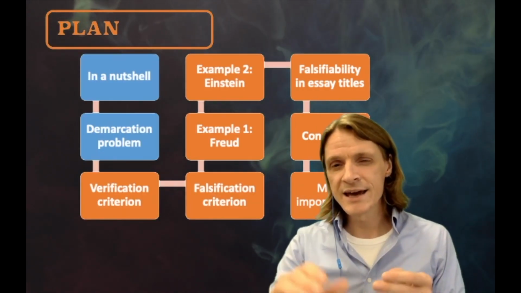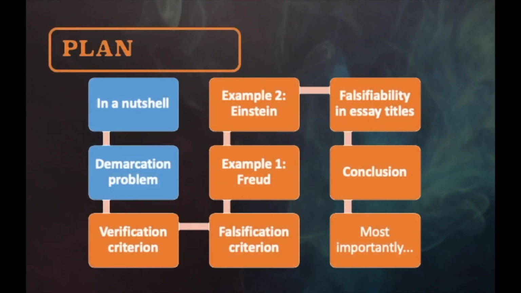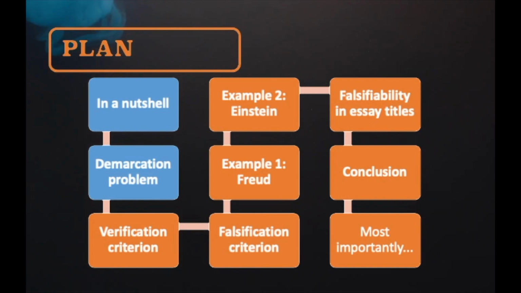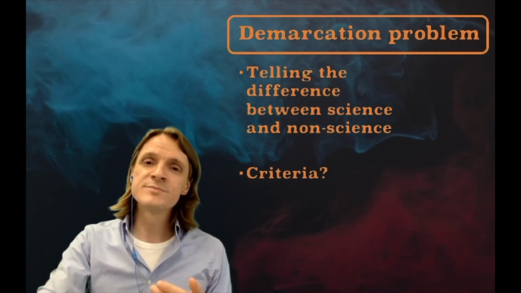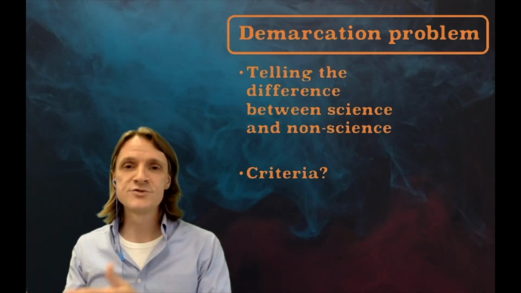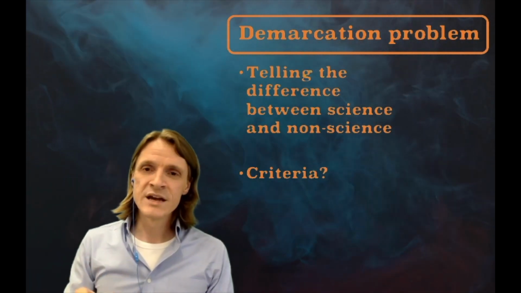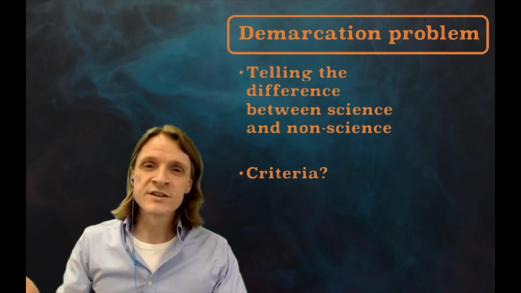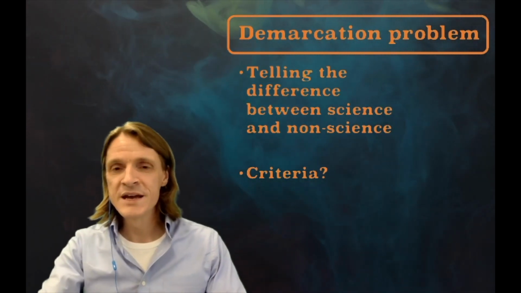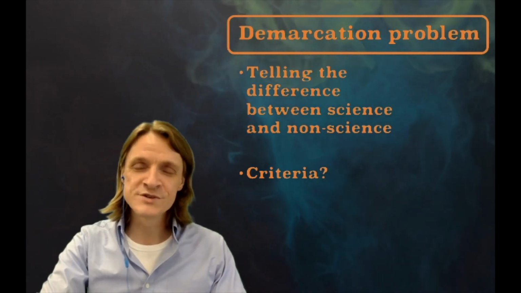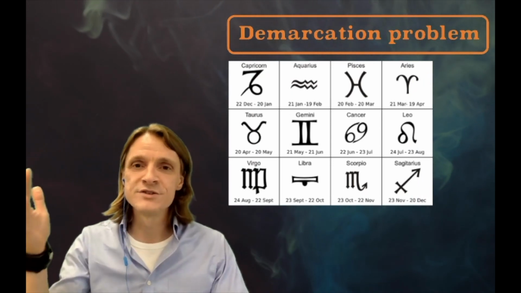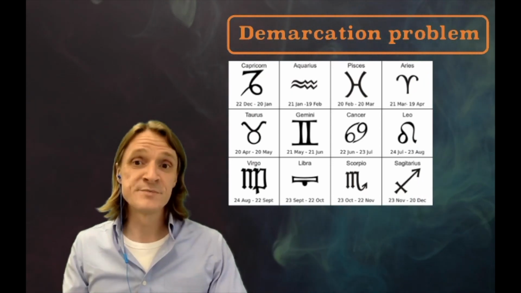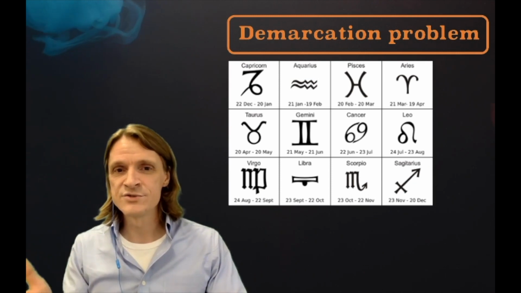Think about this. How can you tell the difference between science and non-science? There has to exist some kind of criterion or a set of criteria, some essential characteristic that science always has, but non-science doesn't. Multiple such criteria have been proposed in history, but none of them seem to work. For example, you can say something like, science uses precise measurements. But then many non-sciences and pseudosciences also do. For example, astrology, a study of how stars influence your destiny, uses precise measurements. So this criterion doesn't really work.